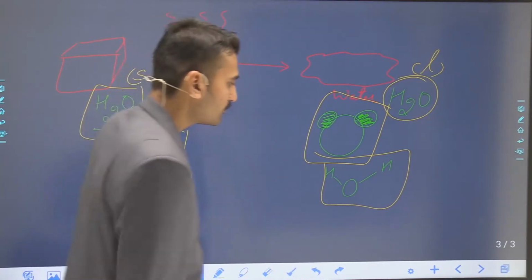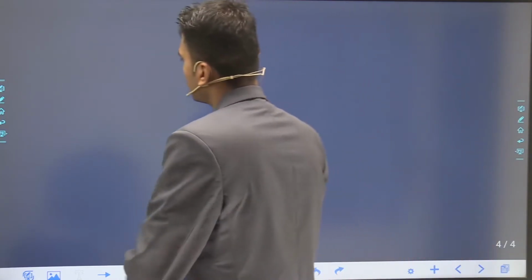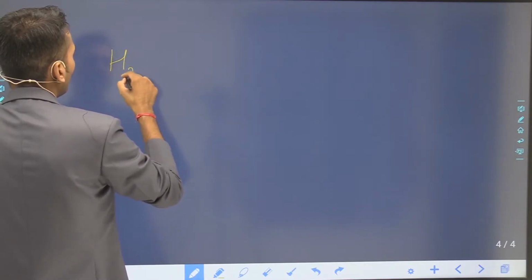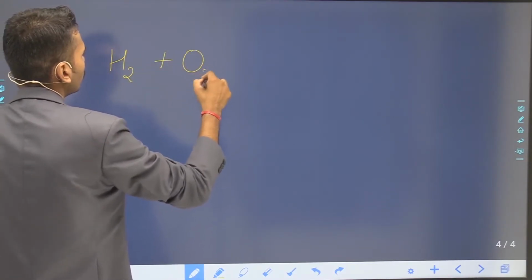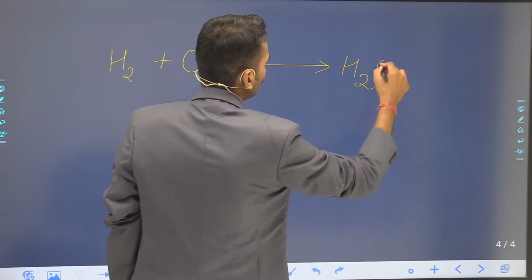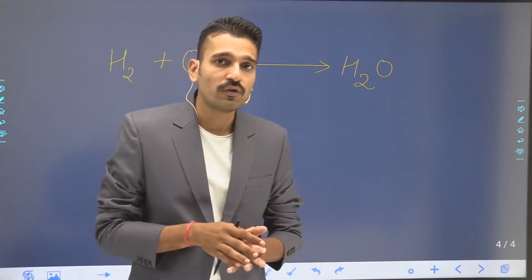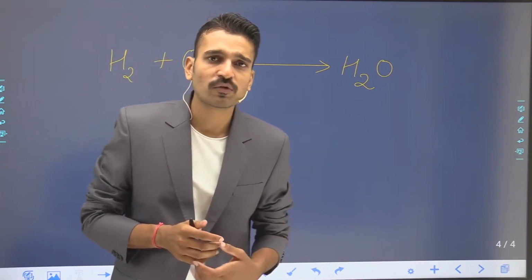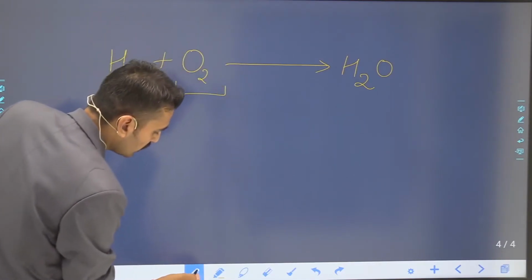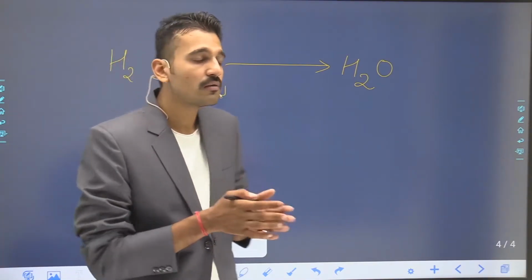So let us see a particular example. Say I have hydrogen, and when it reacts with oxygen, it forms H2O. You have seen in the previous slide that the gas evolving was hydrogen, and it burns with a pop sound. It burns in the presence of oxygen, and oxygen is a supporter of combustion.